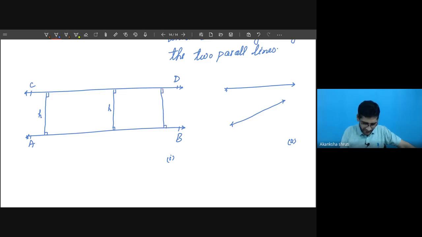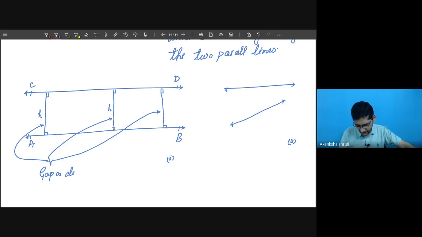So this is giving us the gap or distance. The gap or distance is always the same. Whatever this is, let this be 5 centimeter, then at any other place this will also be 5 centimeter. Whether you measure at any place, this gap or height will always be 5 centimeter.